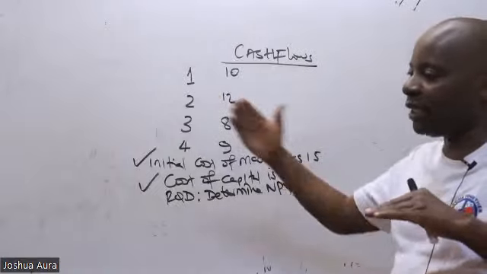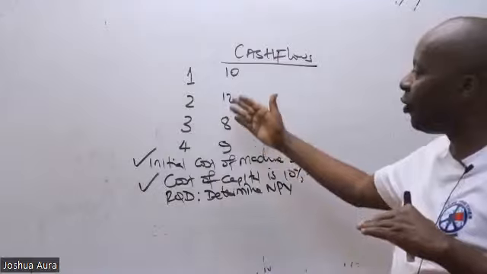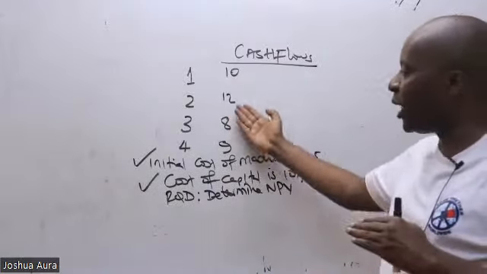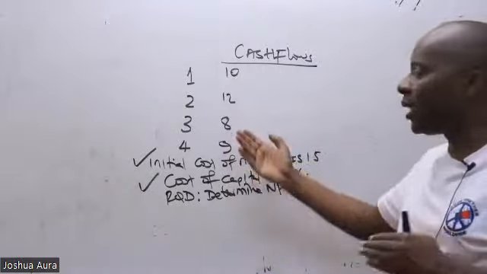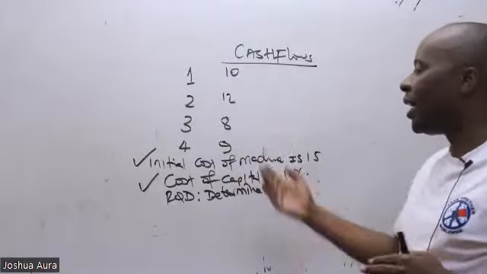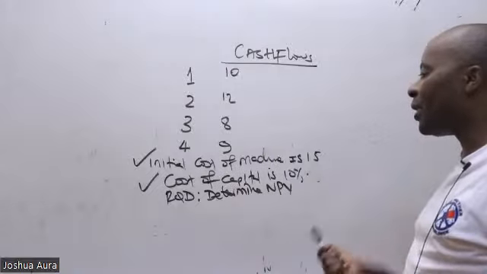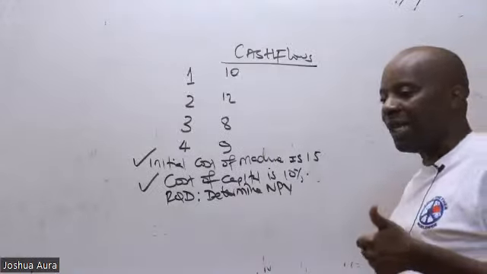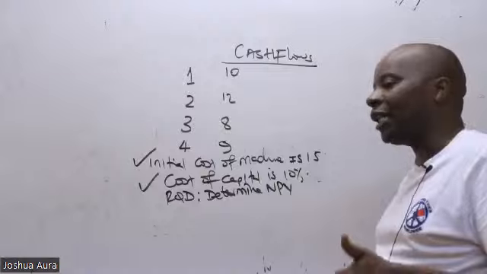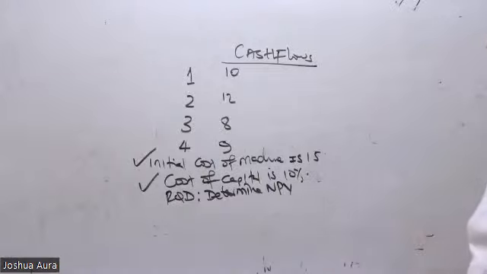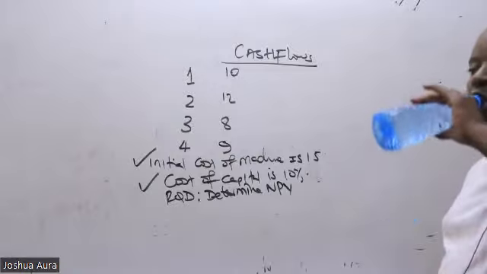So then we shall get, if we invest in this machine, end of year 1, we get 10. End of year 2, we get 12. End of year 3, we get 8. End of year 4, we get 9. And then they have given us the initial cost of the machine, which is 15. The cost of capital is 10%. Then they want us to do something very easy: determine the net present value.